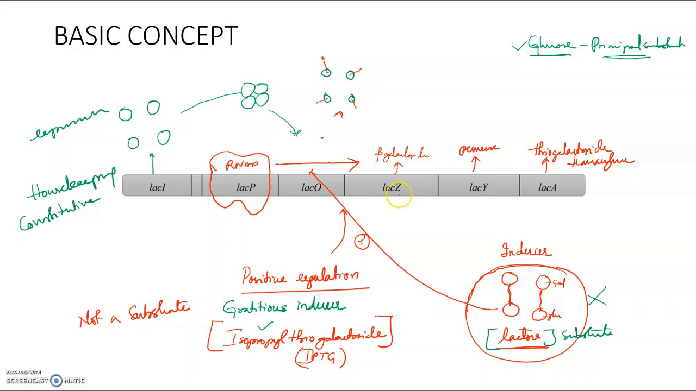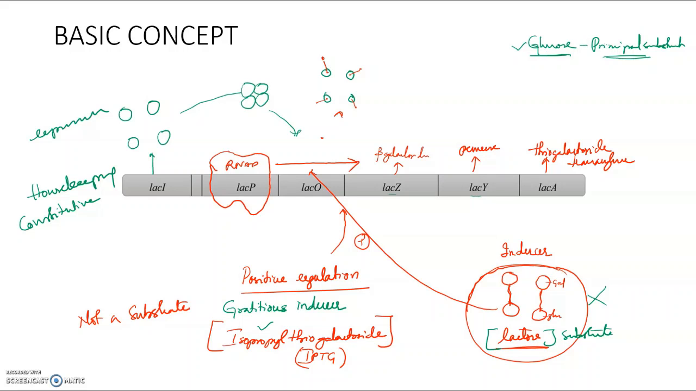Clear? Three genes, LAC-Z, LAC-Y, LAC-A, are transcribed into the mRNAs for beta galactosidase, permease, and thiogalactoside transacylase. These will undergo translation to produce the proteins. RNA polymerase is inhibited because first there are repressor molecules. Once lactose comes inside, it will bind to the repressor molecules, remove them, and RNA polymerase will synthesize these three things.